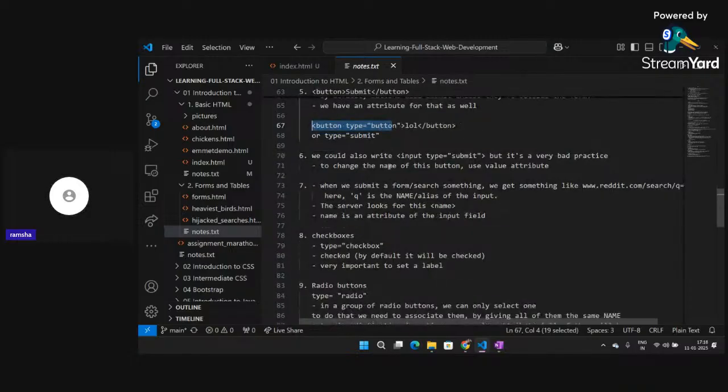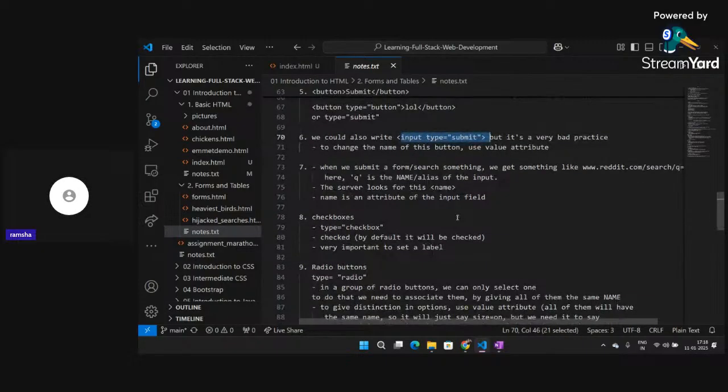It's very important. We can also write input type equal to submit. This will also do our job, but it's a very bad practice. So we should always give type submit to the button only. We should not use this inside input.